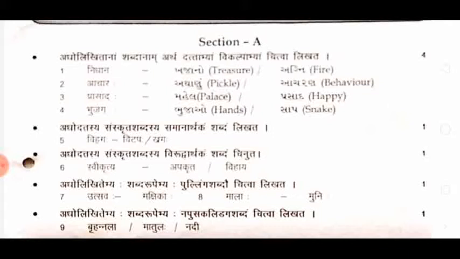So in section A, the first one, Nidhana: if you write the question, Nidhana, then in front of it write treasure, or if you want to write only the answer directly, write treasure. Number 2 is achara. Achara means pickle or behavior. Yes, behavior, so write behavior. Do not give me both options. Many of you write both things. From these options you have to select one, which is the answer. In this way you have to write answers from 1 to 4.